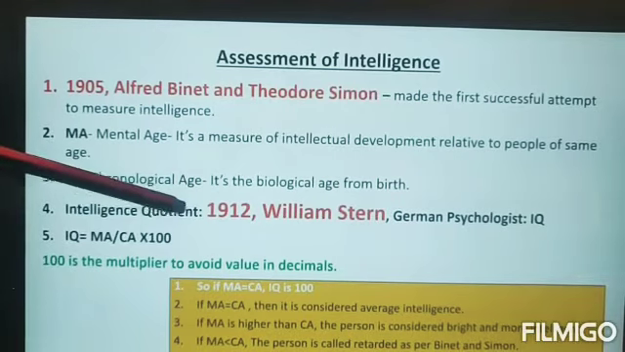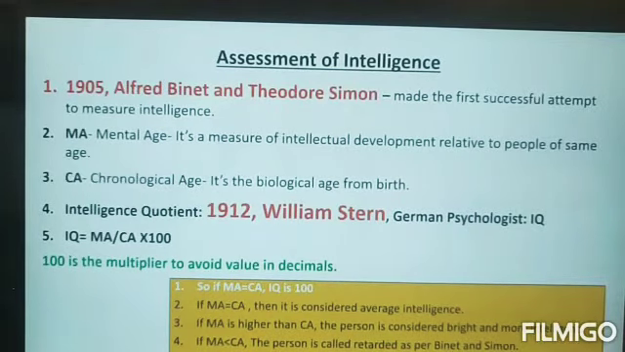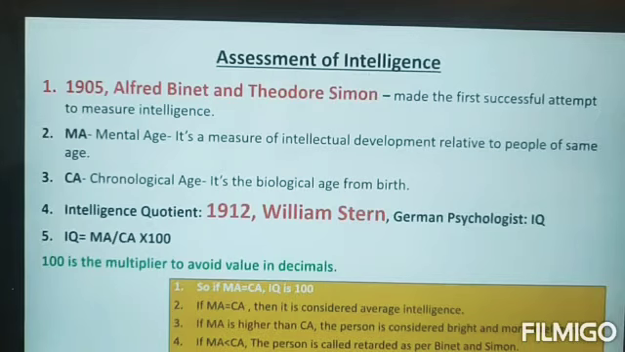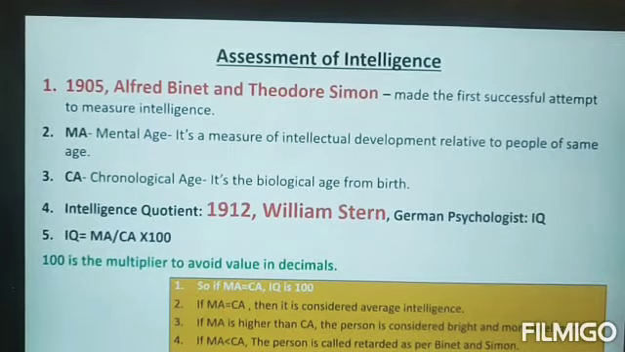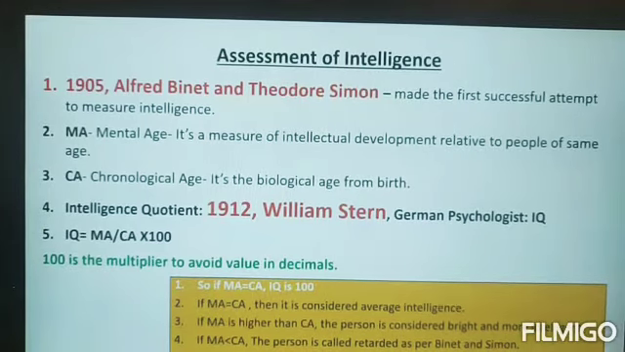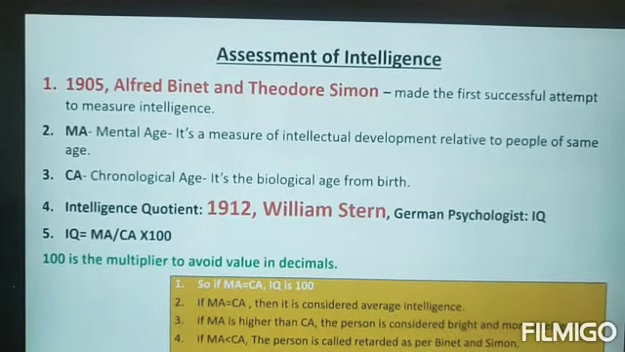And in 1912, William Stern, an important name, a German psychologist, gave the formula for IQ. IQ is equal to MA upon CA into 100. We multiply it by 100 to avoid the decimal point. So if you put in the formula, we'll do a few exercises. Whenever MA is equal to CA, IQ is equal to 100. It is called the average intelligence. 100 is the average IQ.